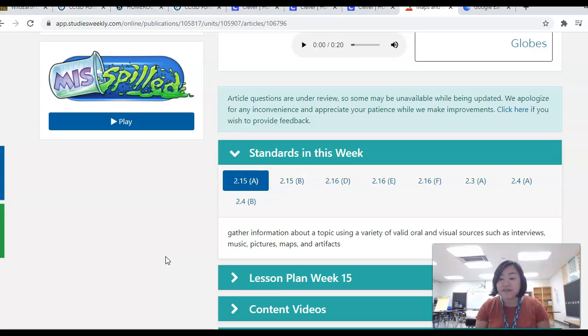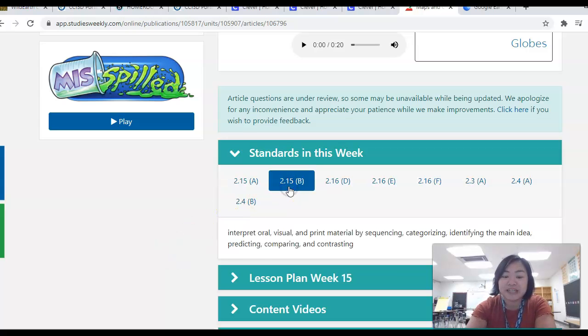We're going to be using a variety of sources such as oral, which means you'll be hearing me read things, you might be hearing videos, and visuals, where you might be seeing pictures and you might be watching these videos from pictures and maps, and then you're going to be learning information from that. 2.15b, interpreting all this information.